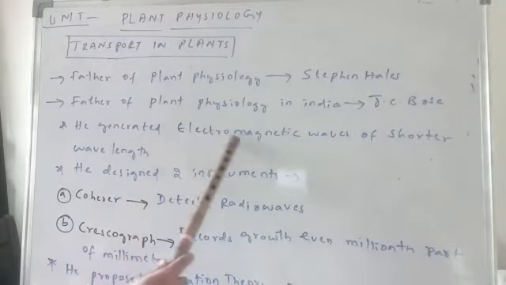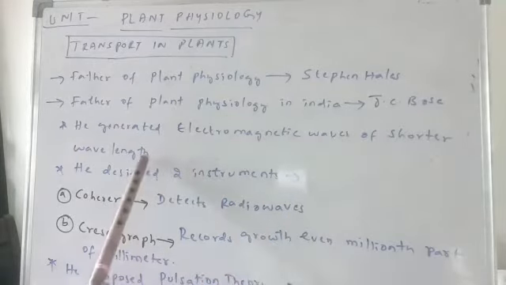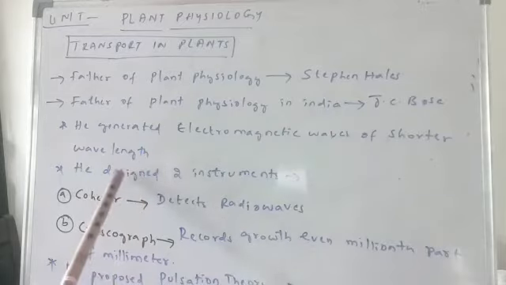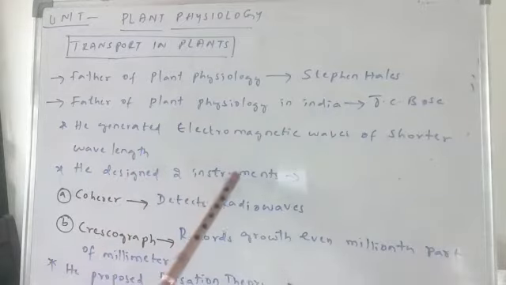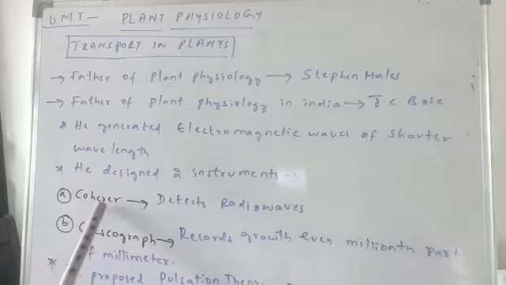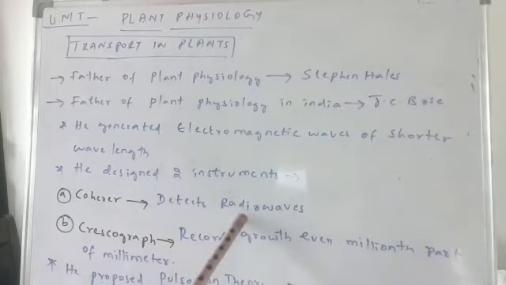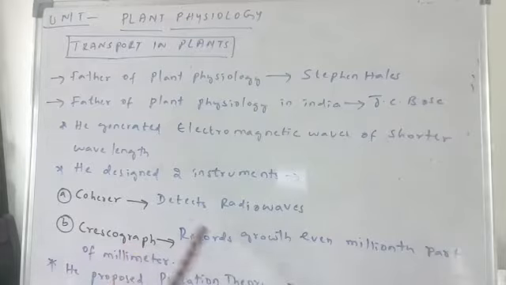He generated electromagnetic waves of shorter wavelength. And J.C. Bose designed 2 instruments. The first instrument is the coherer. Coherer is the instrument which detects radio waves. And the second instrument is the crescograph. It records plant growth, even a millionth part of a millimeter.